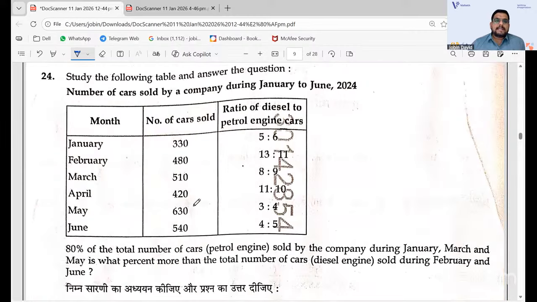Data interpretation that they have implemented is not so simple but not so complicated. It's easy to understand and interpret the table, but there is only one question from data interpretation. It is basically percentage, increase percentage and all. It is all that we have learned, so it will be very simple.